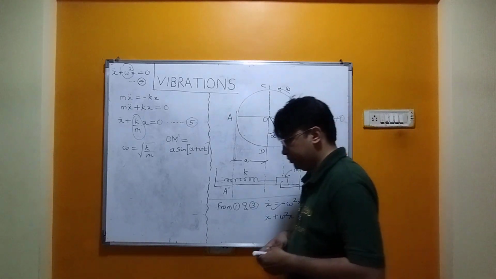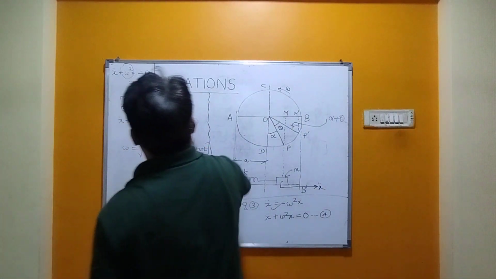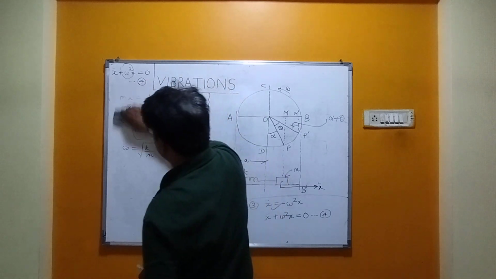Let us calculate it. So first of all, I am rubbing these equations.